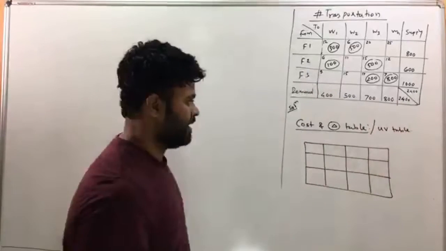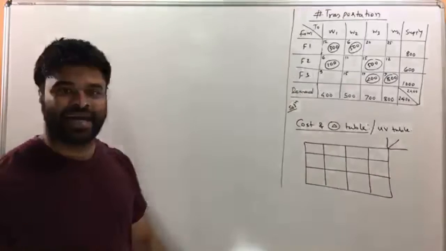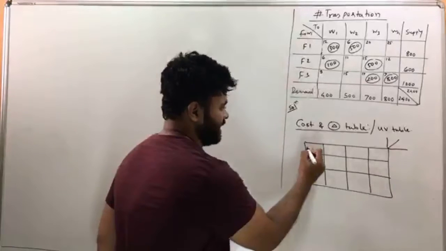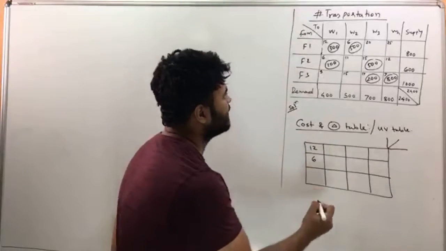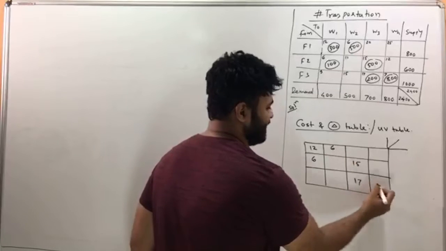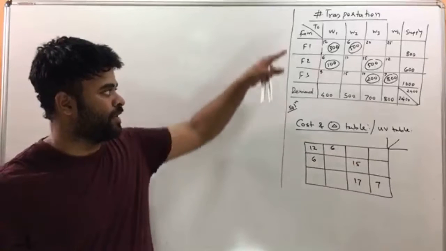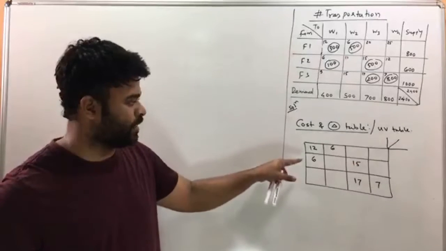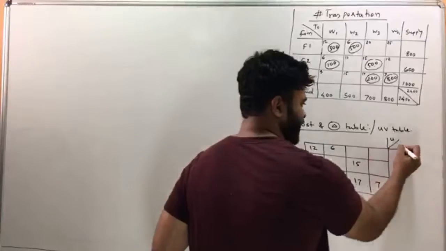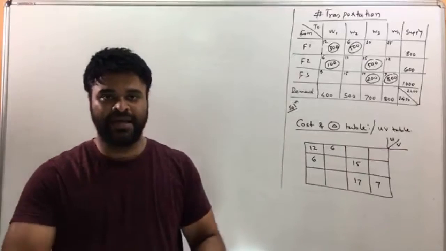Now this table is like this: we will write down the cost of allocation. So here the costs of allocations are 12, 6, 6, 15, 17 and 7. These are the costs of allocation from the given question that I wrote down. Once I write down the costs, this table is also called a UV table. So you write down U here and V here. Now let me teach you the procedure. Okay, let me give you a quick recap.